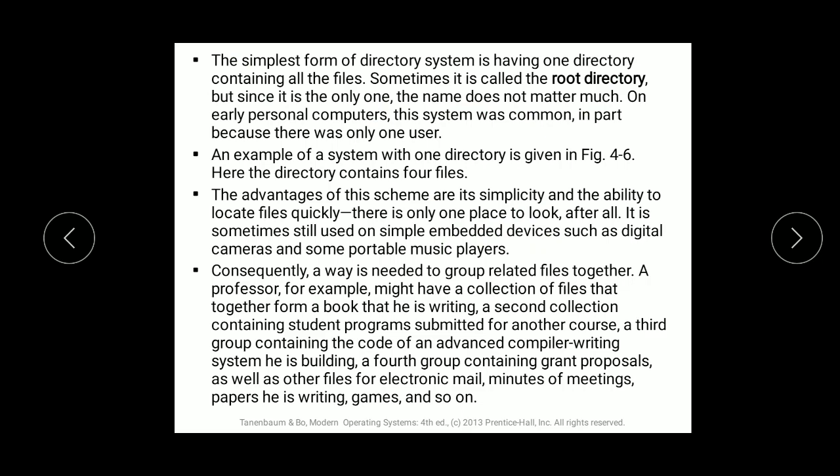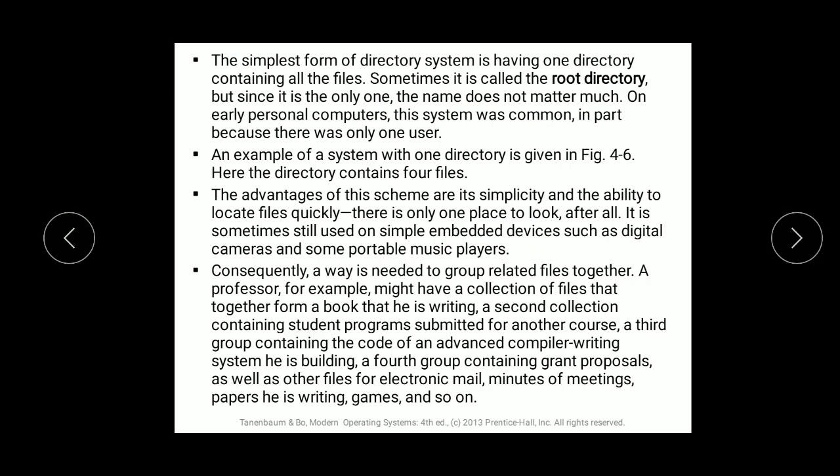The advantage of the scheme: what is the advantage? That is simplicity and the ability to locate files quickly. As you have one directory, you can just jump to that directory and search for the file. That is the ability of quick access. And second is simplicity. As files are arranged in a simple format, there is no hierarchy under them, so you do not have to search much for the file which you need.